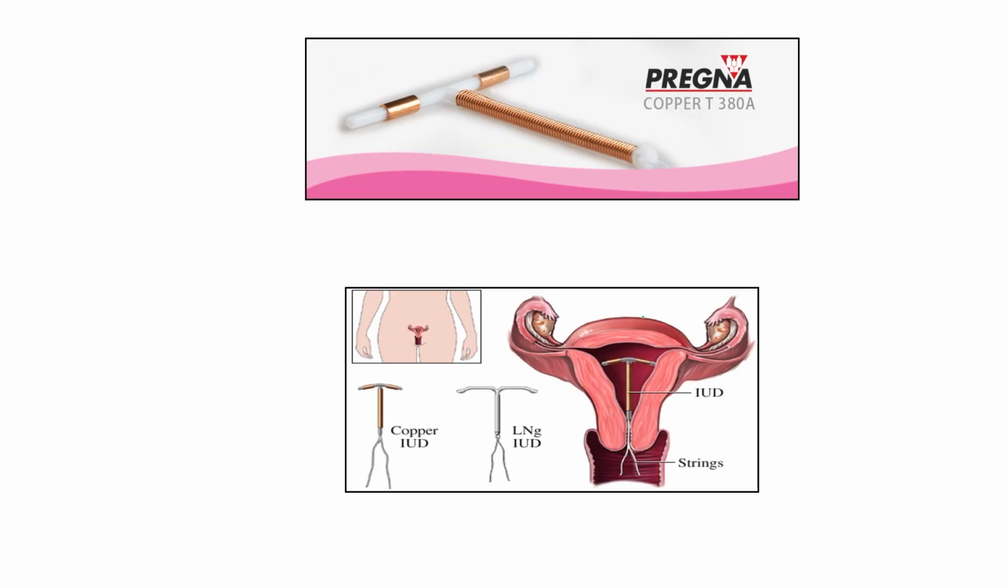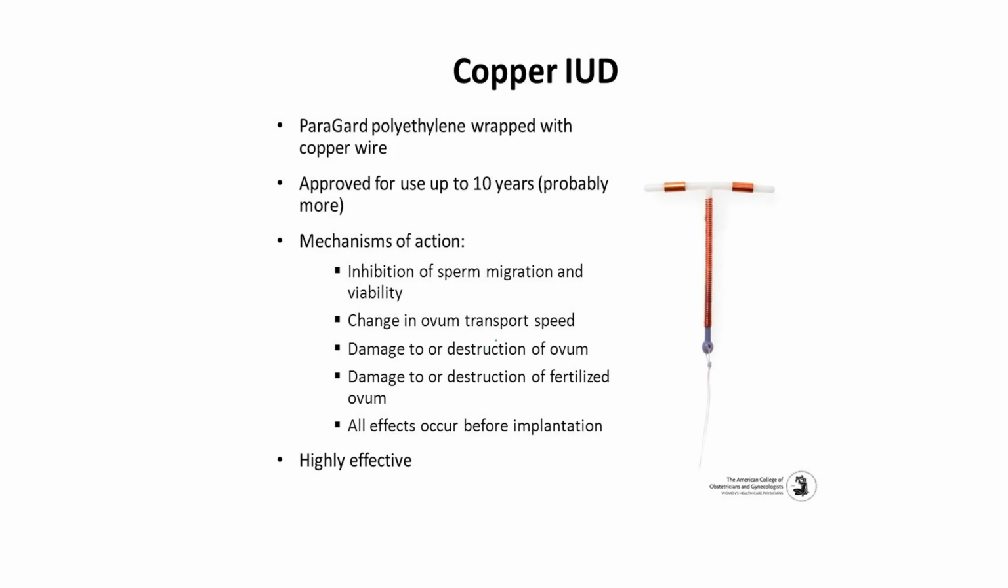As you can see, this is Progestasert and Copper T 380. This is the picture. A doctor or nurse can insert this device into the uterus. This is the picture of a copper IUD. The copper IUD is polyethylene wrapped with copper wire, and it is approved for use up to 10 years.